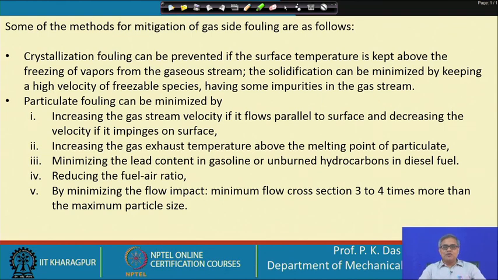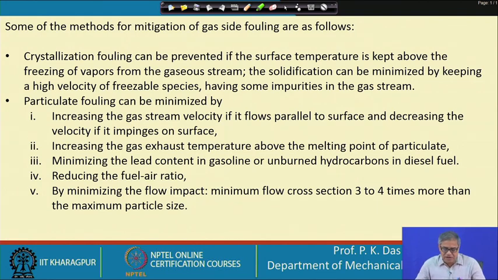So, when it passes through the heat exchanger, the temperature of the gas stream reduces, and that can go below a certain temperature, where some of the constituents liquefy, or even a desublimation process could occur, and they get deposited on the heat exchanger surface. So, this can be prevented if the temperature is such that such kind of phase change is not possible, then we can avoid this situation.